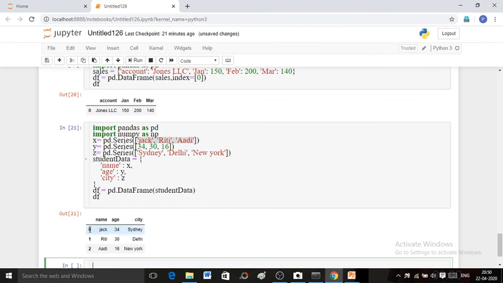See here, at index value 0, there will be Jack, 34, Sydney, the name, age and city from X, Y and Z. Similarly for 1 and 2.